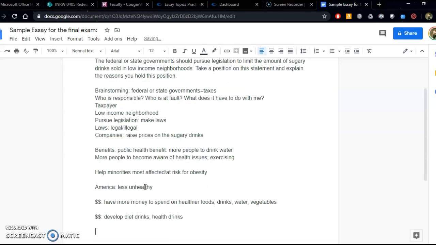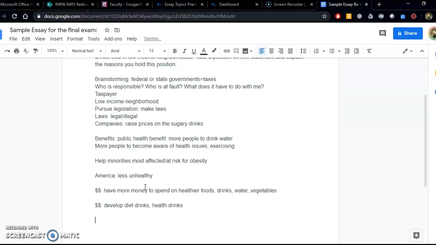Okay, that's my brainstorming for the position that we do need those laws to limit, right? To limit the sale of sugary drinks. But what if I say, no, we don't need laws passed to do that? If I say no, we don't need laws passed to do that, then what are some of my reasons for saying no?